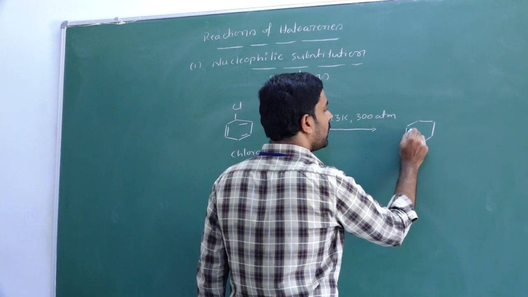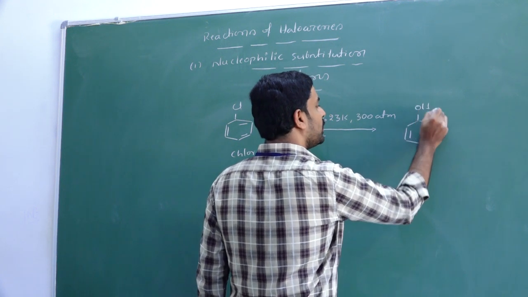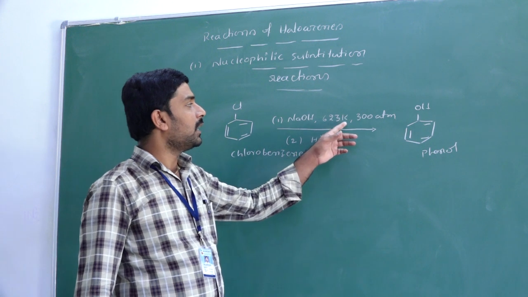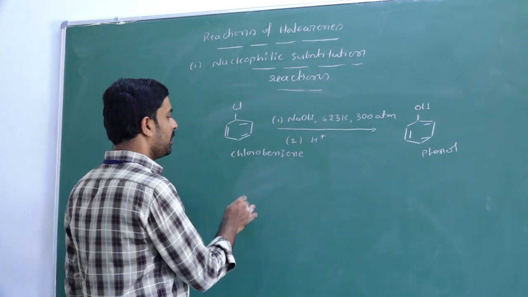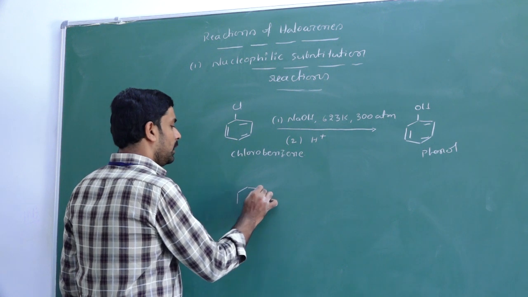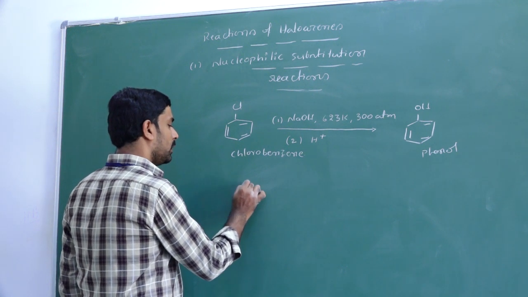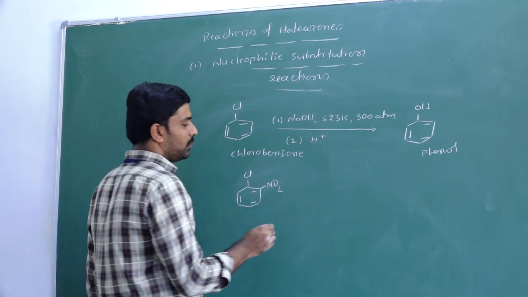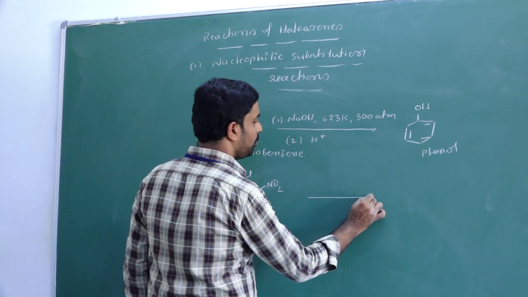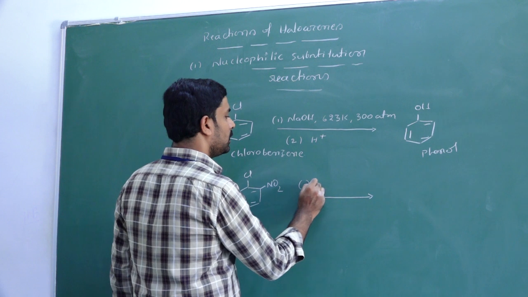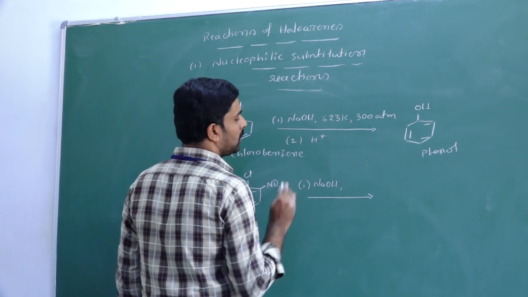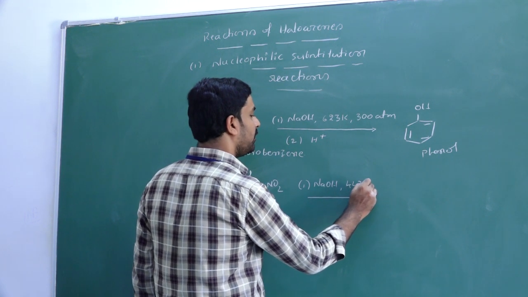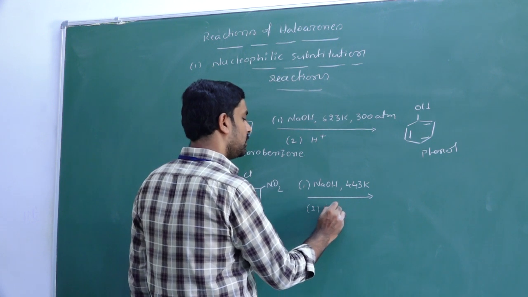We get the product phenol. Here we maintain very drastic conditions, 623 Kelvin temperature and 300 atmospheric pressure. The same aryl halide carries out the reaction by substituting an electron withdrawing group, that is the nitro group. Here the reagent is NaOH, but the temperature is reduced to 443 Kelvin, followed by acid hydrolysis.